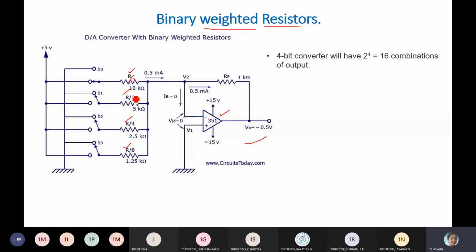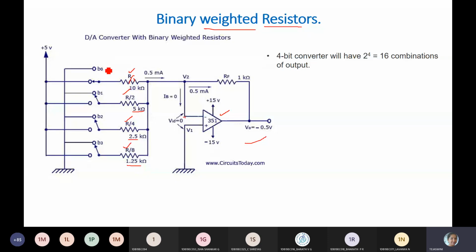And the resistance observed here: R, if I take 10K, R by 2 will be 5K. R by 4 will be 10 by 4, it is 2.5K. 10 by 8 will get 1.25K.